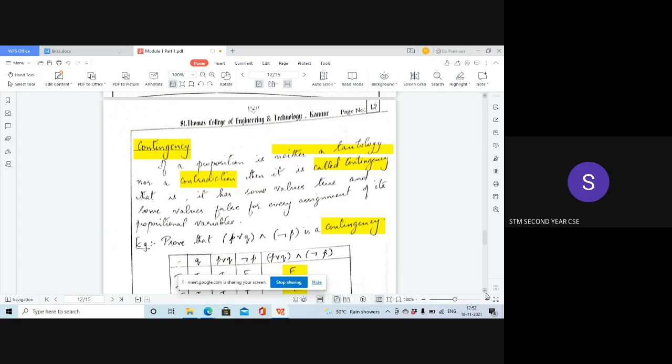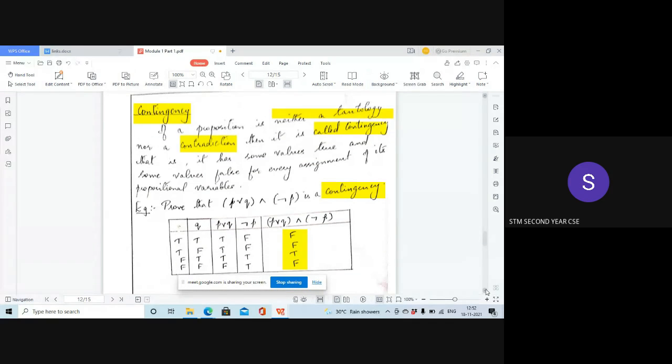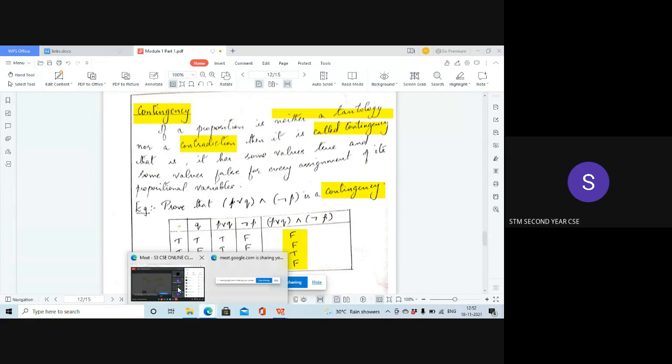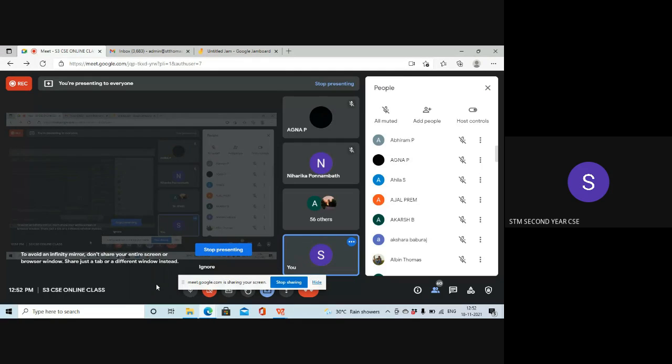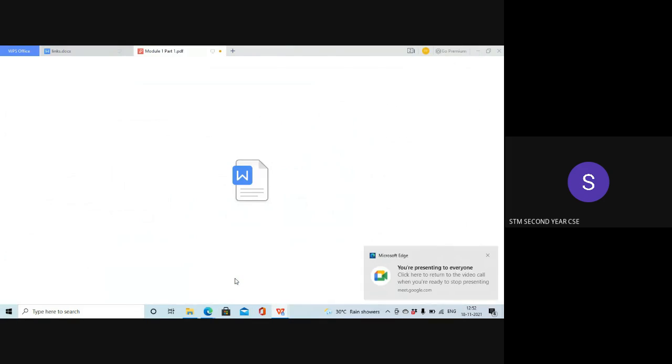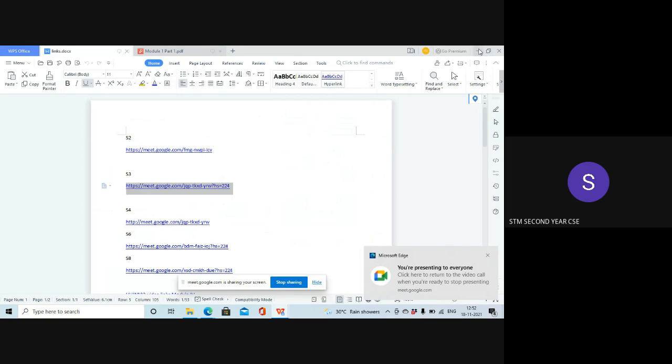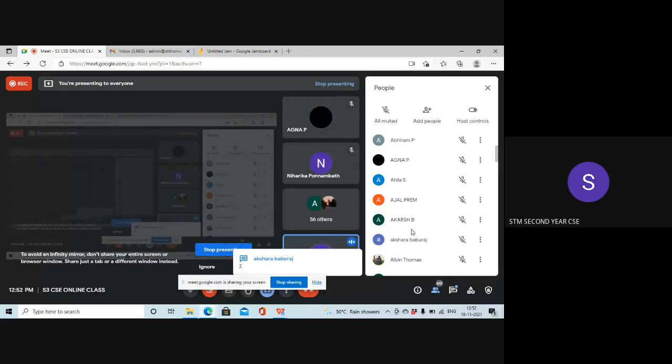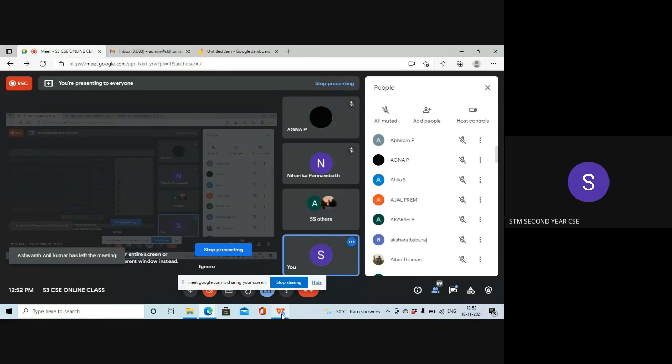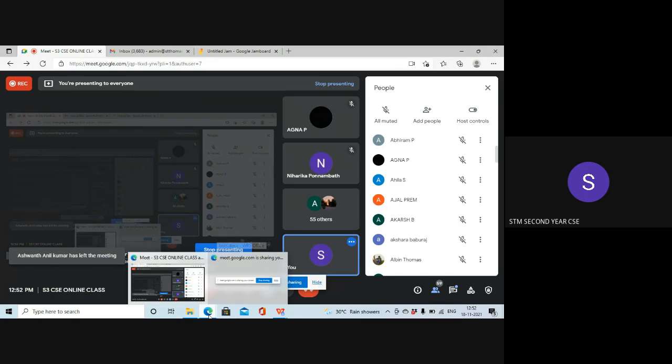Okay. And now to draw the truth table, how will you draw it? We have first variable P. How many variables are there? Akshara, how many variables are there? Two variables. So how many possible truth value assignments will be there? What are the different truth value assignments for these variables?